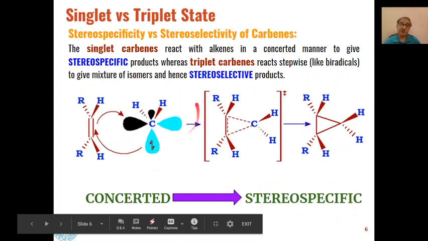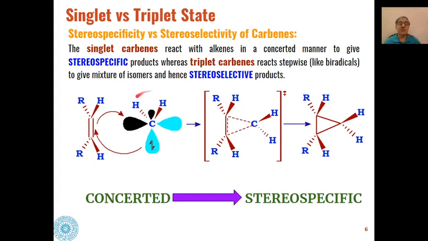So for example, we know this is a singlet carbene. So this will interact with the pi bond of the carbon-carbon double bond of the alkene, and this type of intermediate stage will be formed, wherein this carbon will bond to these two carbons simultaneously, and then we will get the stereospecific product.